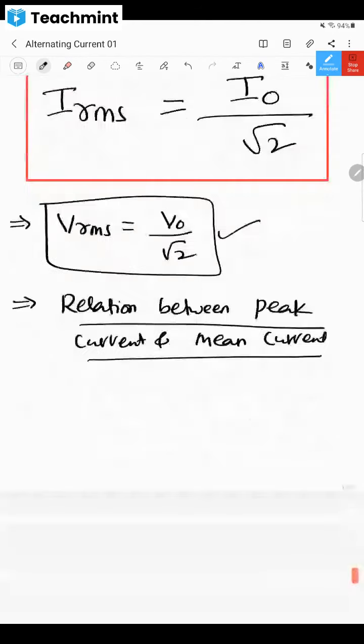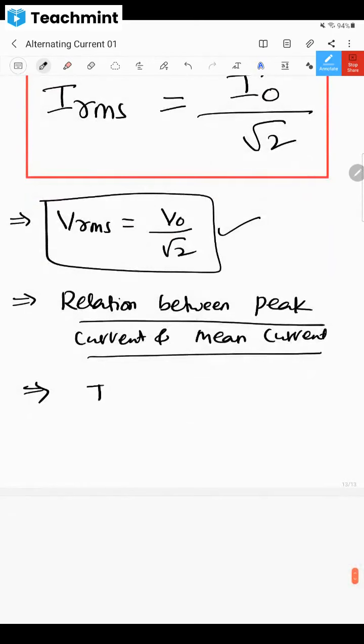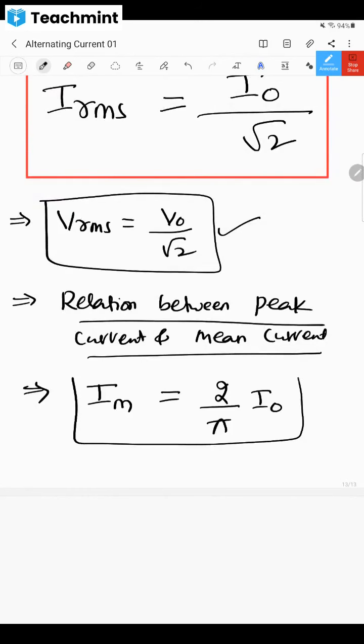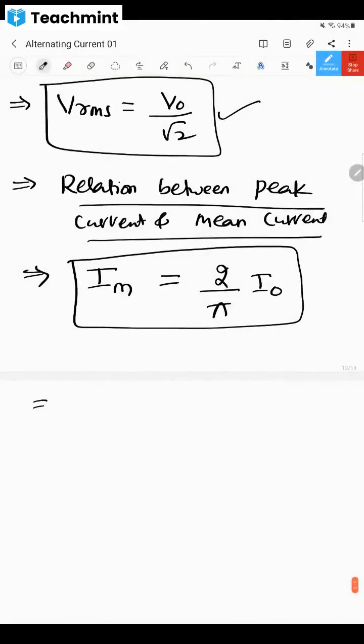Well, let us see that. So always remember, mean current is equal to 2 by pi into peak current. You have to remember this relation. Mean current is equal to 2 by pi into peak current. Similarly, I'm going to write it for voltage also. Mean voltage is equal to 2 by pi into peak voltage V naught.